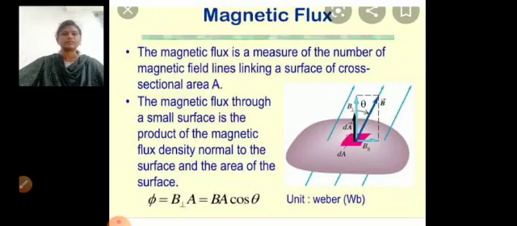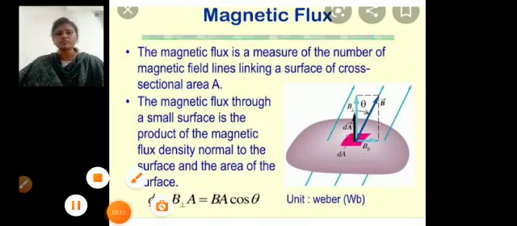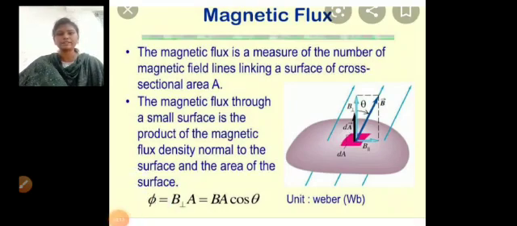Magnetic flux. The magnetic flux is a measure of the number of magnetic field lines linking a surface of cross-sectional area A. In simple words, magnetic flux is the total number of magnetic field lines passing through the surface perpendicular to the magnetic field.